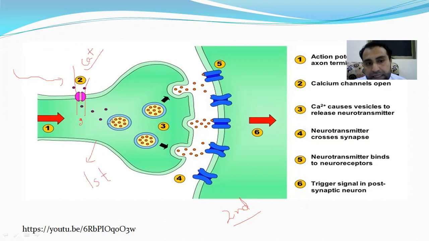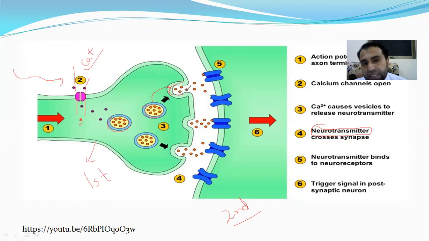And when calcium ion enters, remember in this presynaptic nerve, there are vesicles, and these vesicles contain a specialized chemical. That chemical is called neurotransmitter. So when calcium ion enters, these vesicles containing neurotransmitter will move toward the membrane of the presynaptic nerve, and will fuse with this membrane.